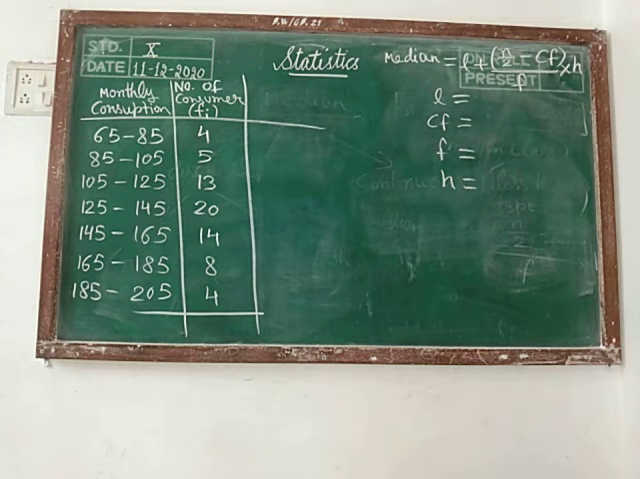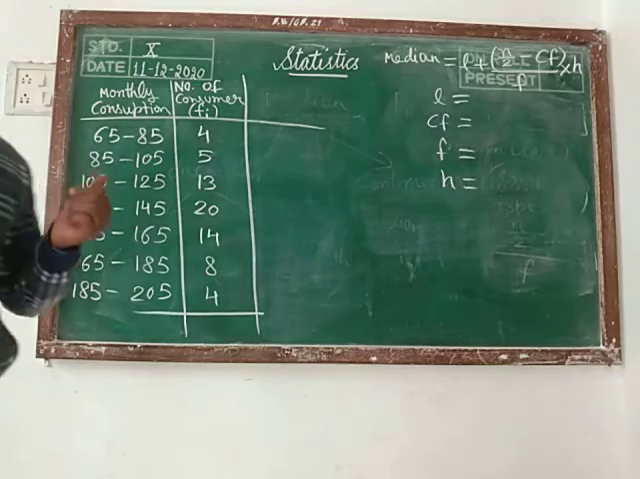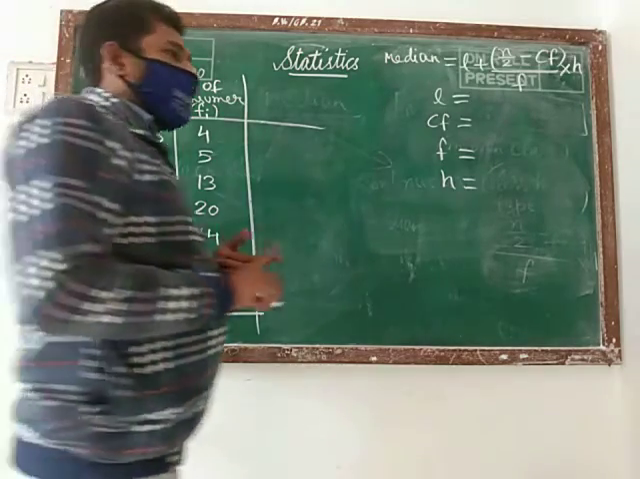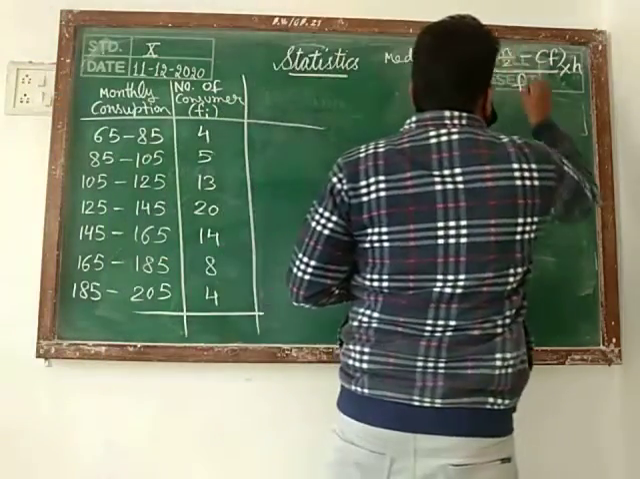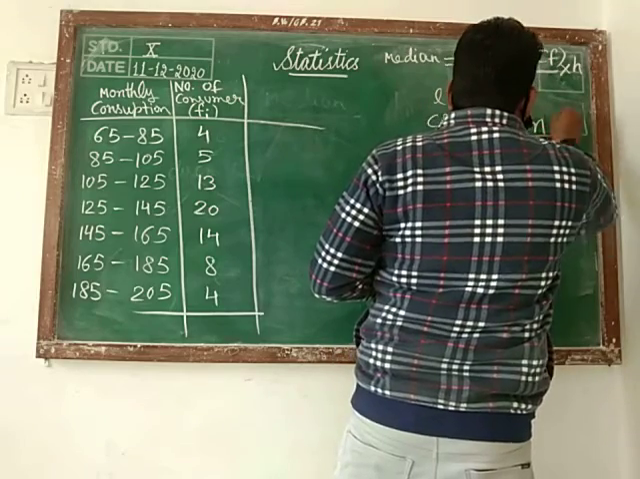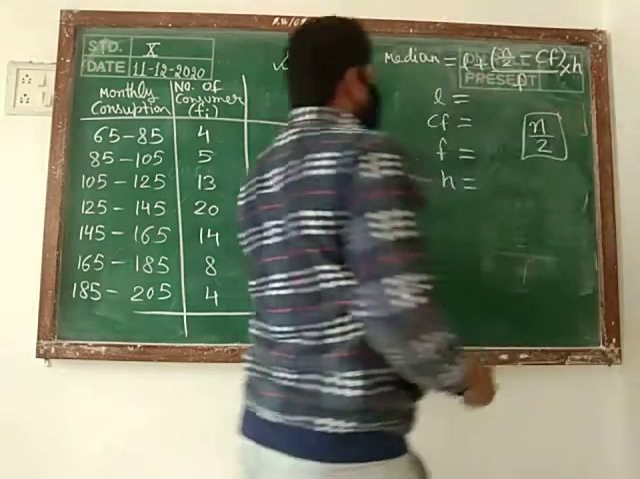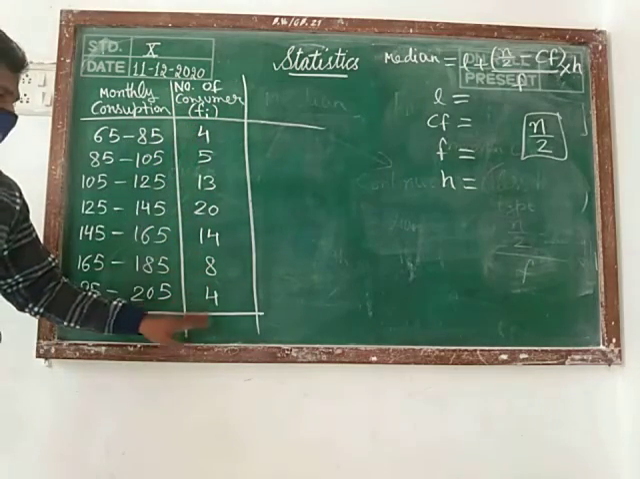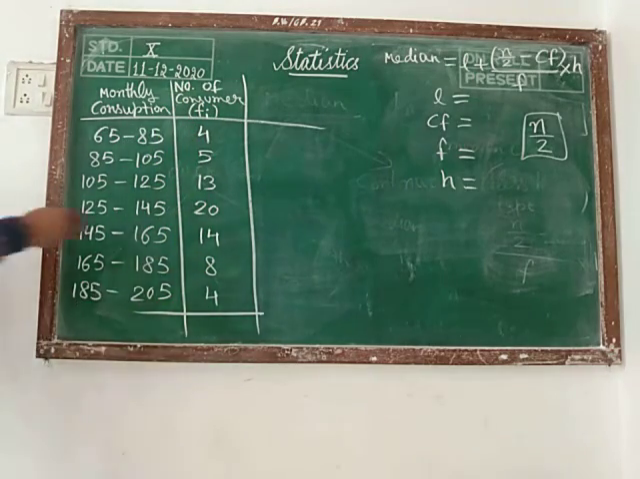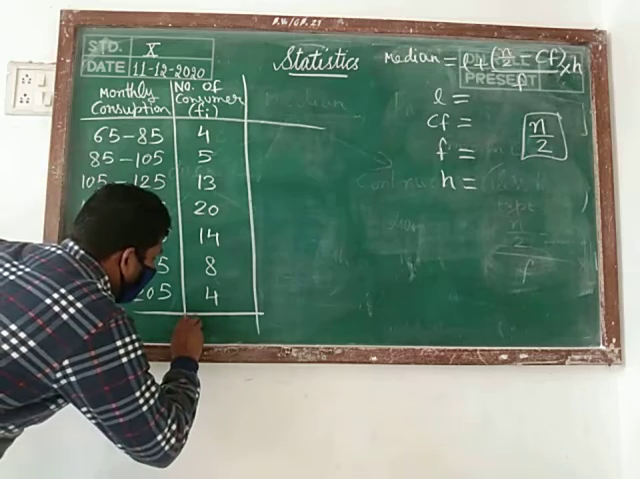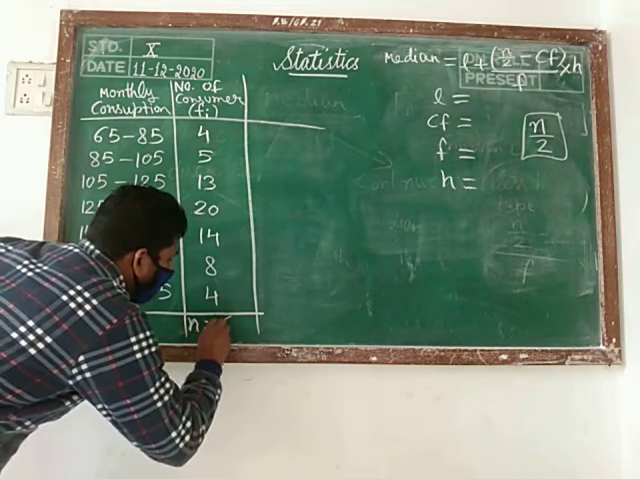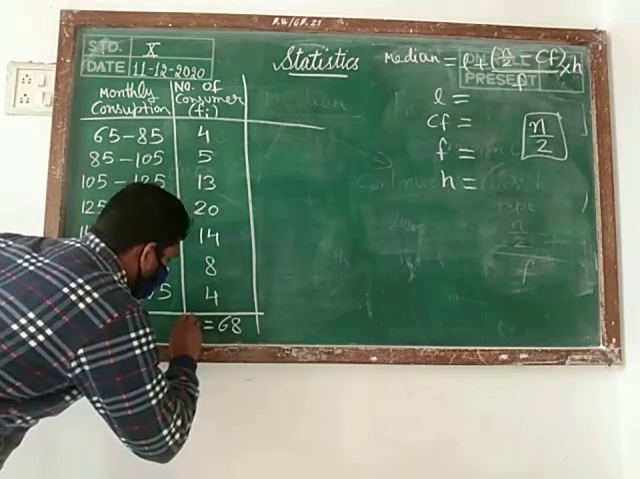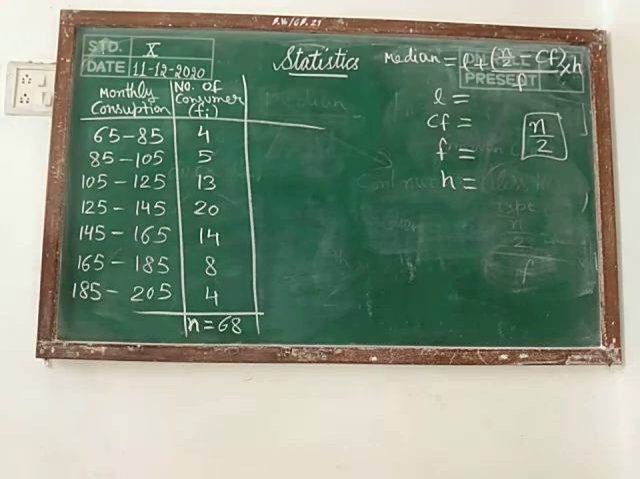Then the step first is we have to find the median class. How will you get median class? By finding this value n by 2. What is n? N is sum of all the frequency. Add all these values and tell me the sum. 68. N is equal to, we are getting 68. This is n equal to 68.